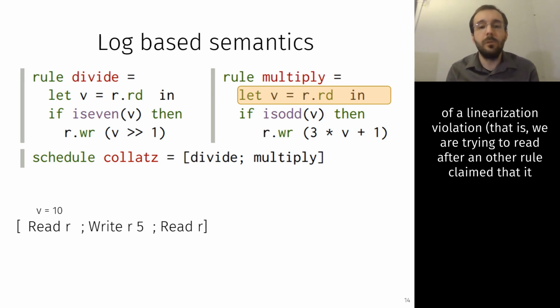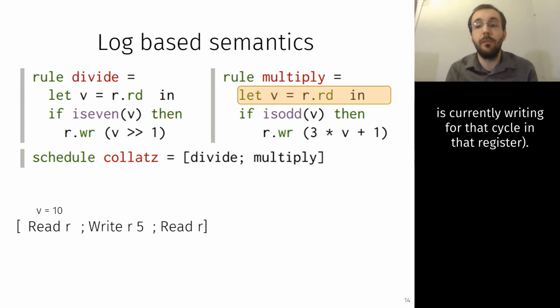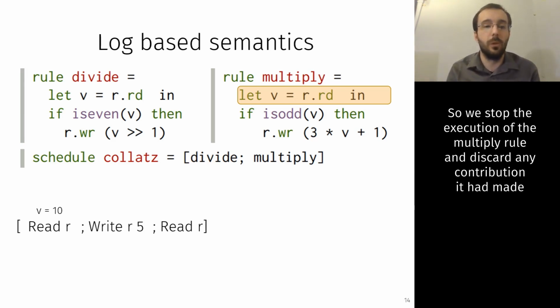We recognize the root of a linearization violation. That is, we are trying to read after another rule claimed that it is currently writing for that cycle in that register. So we stop the execution of the multiply rule, and we discard any contribution that it had made to the log.